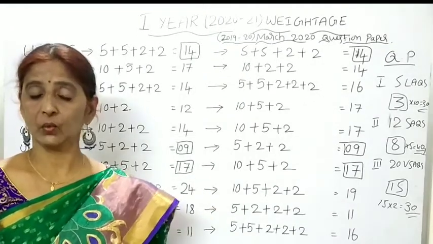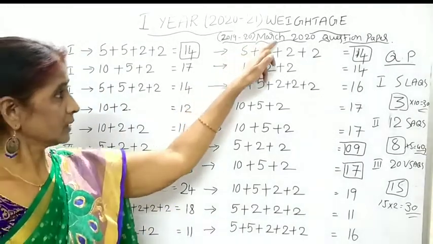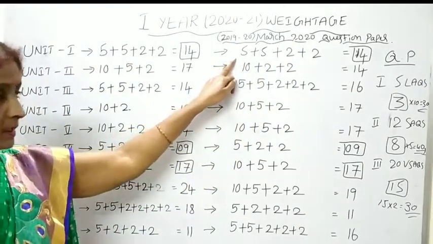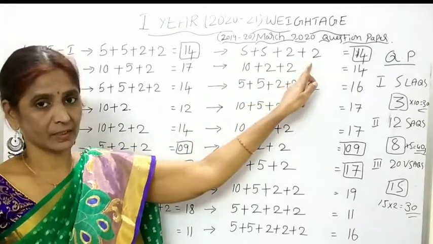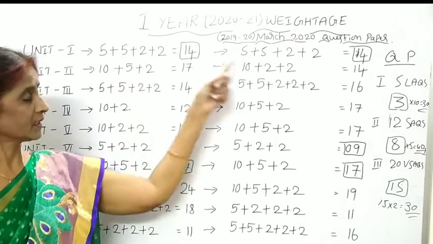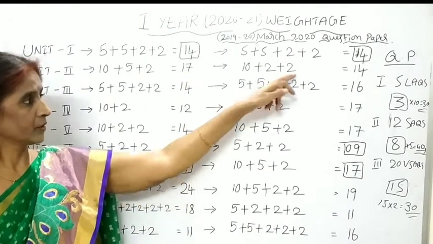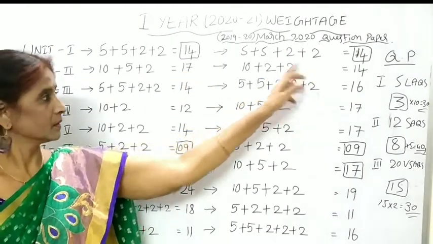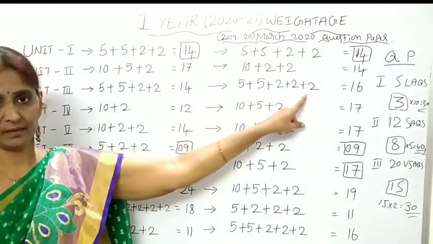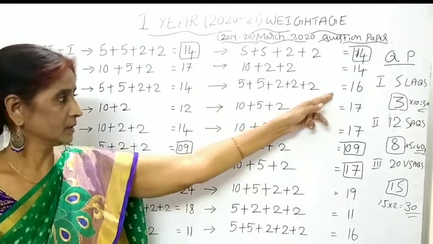We have to consider two things while preparing for the final examination. According to the March 2020 question paper, there is no change in the first unit, that is, 2 5 marks to 2 marks 14. In the second unit, a 5 marks question was deleted and additionally a 2 marks question was added. So 3 marks were reduced in the second unit. In the third unit, a 2 marks question was added in the 2020 question paper. Instead of 14, it covered 16 marks.